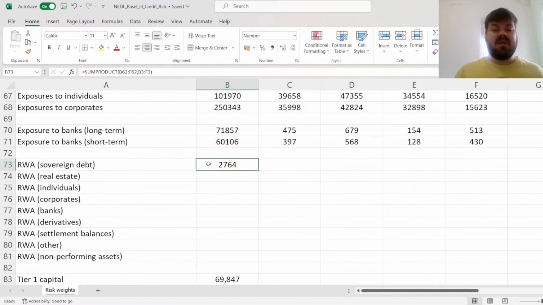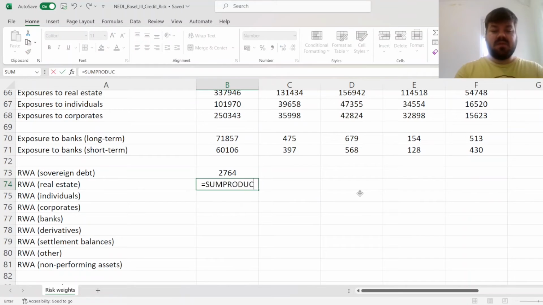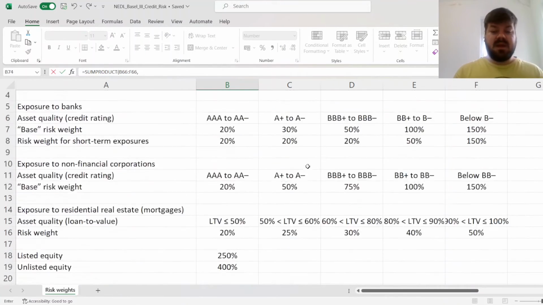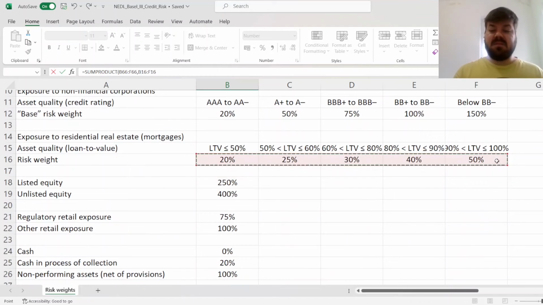And we see that the risk-weighted assets for sovereign debt is 2,764 million. For real estate, we do the same, sum product of exposures to real estate, and then cross multiplied by risk weights across asset quality groups for exposure to real estate.